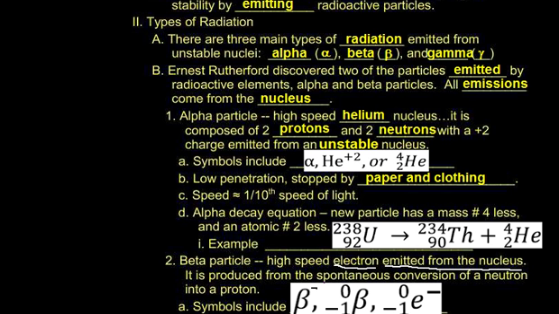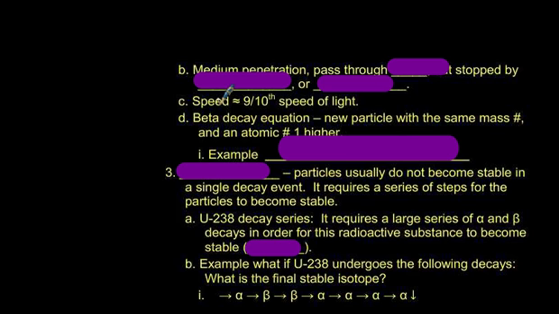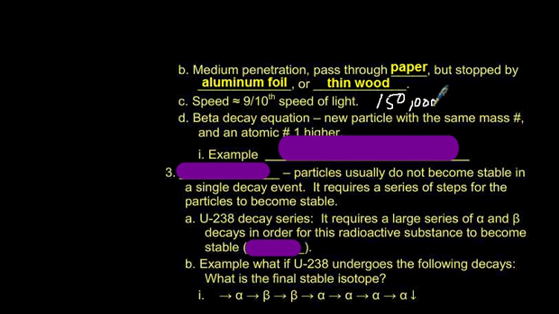This actually occurs when a neutron decays into an electron and a proton, conserving the amount of charge. Electrons have medium penetration, meaning they can pass through paper, but they're stopped by anything thicker than that, aluminum foil or thin wood. They move at 9/10 of the speed of light. So we're talking about 150,000 miles per second. It's moving really, really fast.